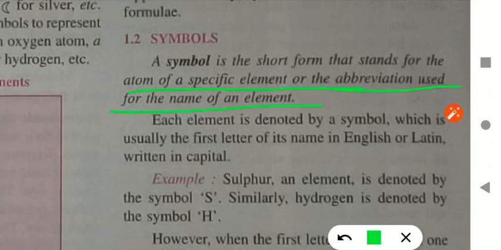Okay, the first alphabet or first two alphabets of the name of the element. For example hydrogen, so we use H. Second element is helium, so we will use He, not H, because already we have taken H. So to represent helium we will take the next symbol, next letters HELI.